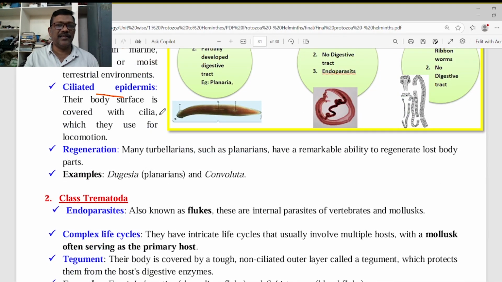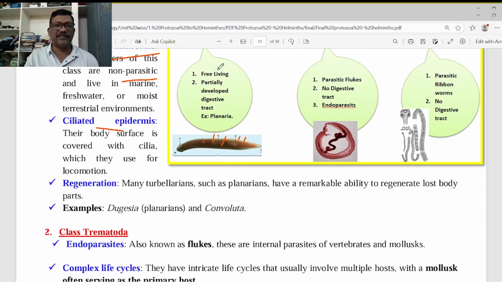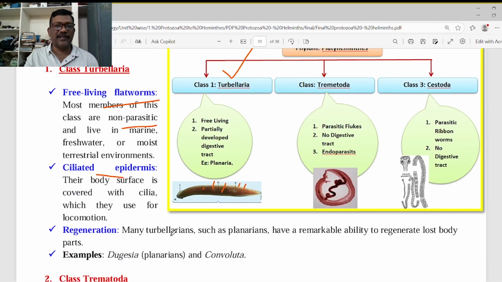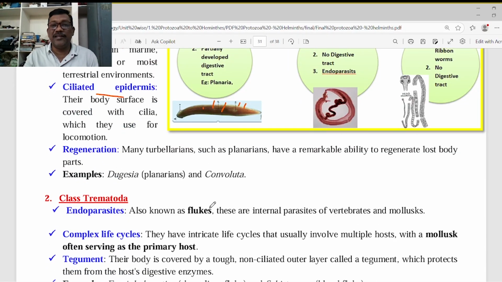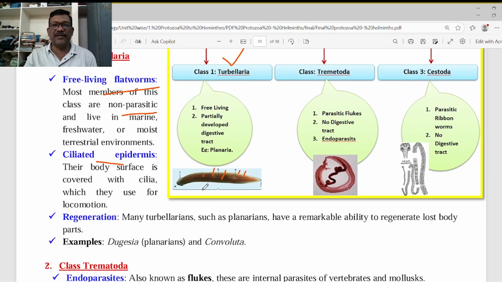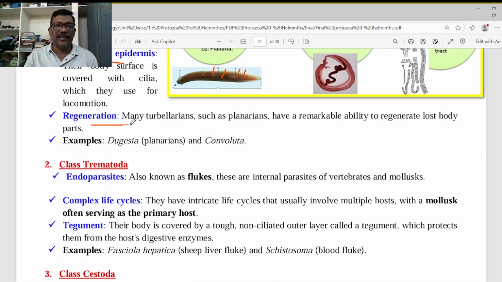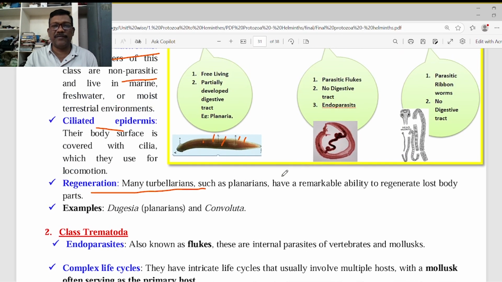They have a ciliated epidermis, because cilia are present in their body as locomotory organs. These are Turbellarians. And regeneration is a very important character in these animals. The regeneration power is very high. If you cut this animal into many pieces, 5, 6, 10 or 20 pieces, each piece can develop into a new animal, because each piece contains totipotent cells, or other cells can be converted into totipotent cells, and the regeneration power is very high.